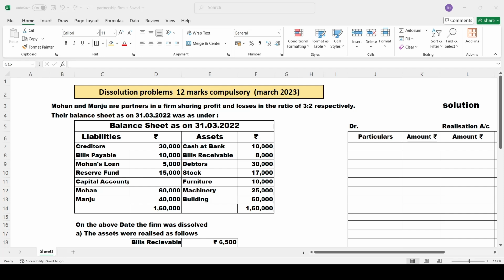But that is not our only criteria. Our criteria is to score full marks in your paper. So now we'll move on to this 12 marks problem.